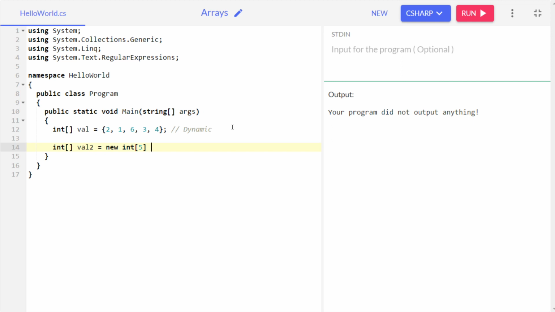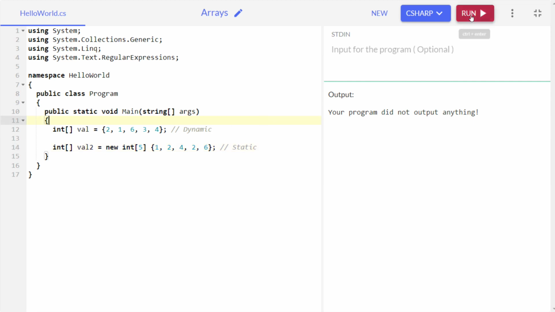In the RAM it has created its own memory that cannot be exceeded. Now after the brackets, you open your curly brackets and write the numbers you want to give. That's how we declare a static array.